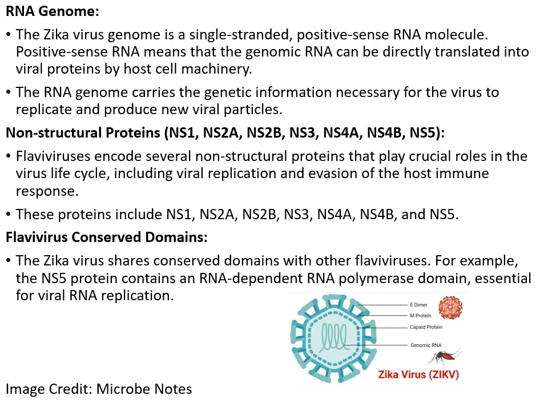Now the next is the genome. What is the genome in case of this virus? Here the genome is RNA. The Zika virus genome is a single-stranded positive-sense RNA molecule. Positive-sense RNA means that the genome RNA can be directly translated into viral protein by the host cell machinery. The RNA genome carries the genetic information necessary for the virus to replicate and produce new viral particles.